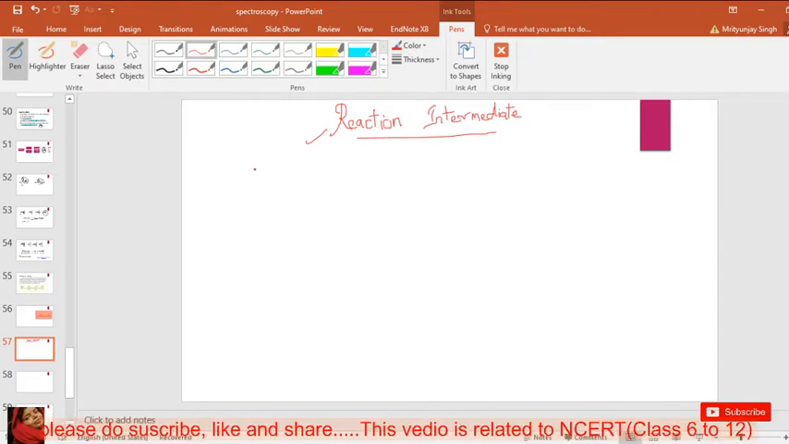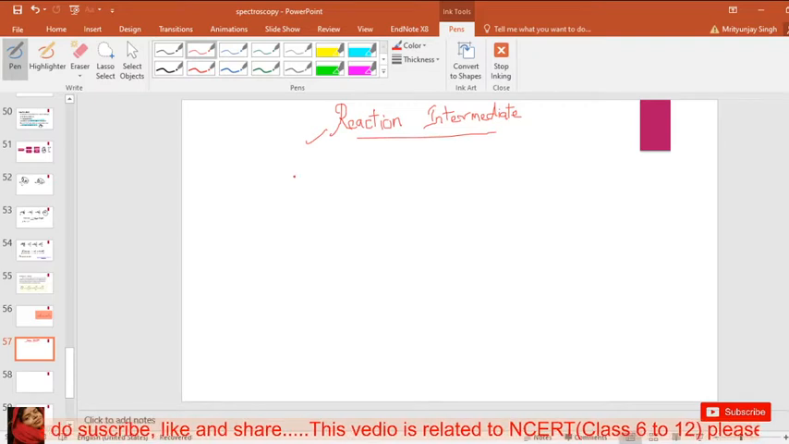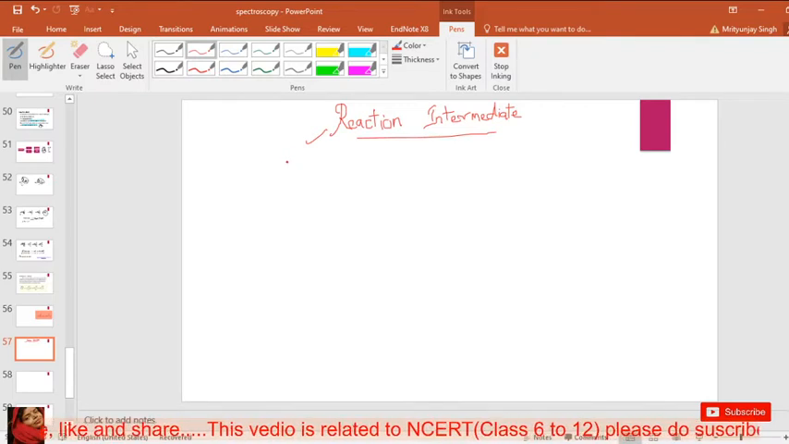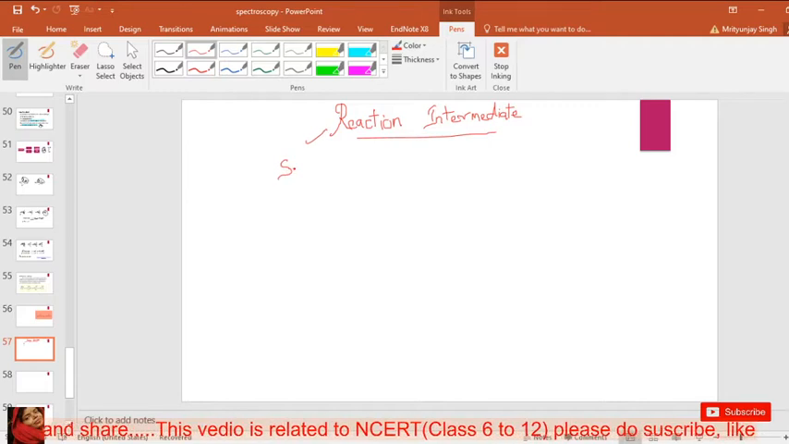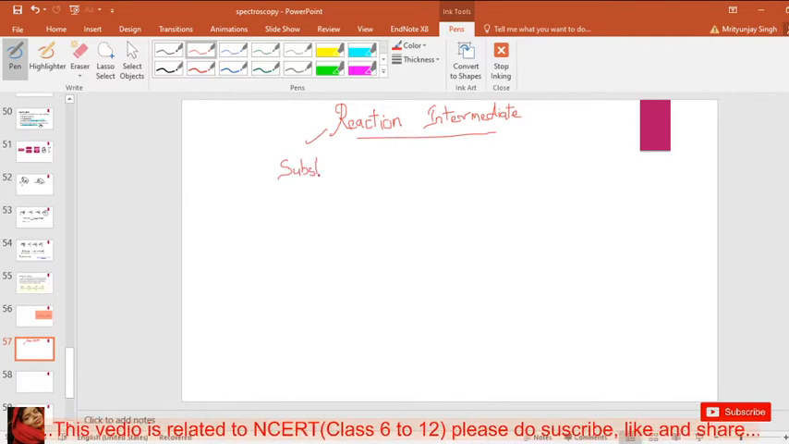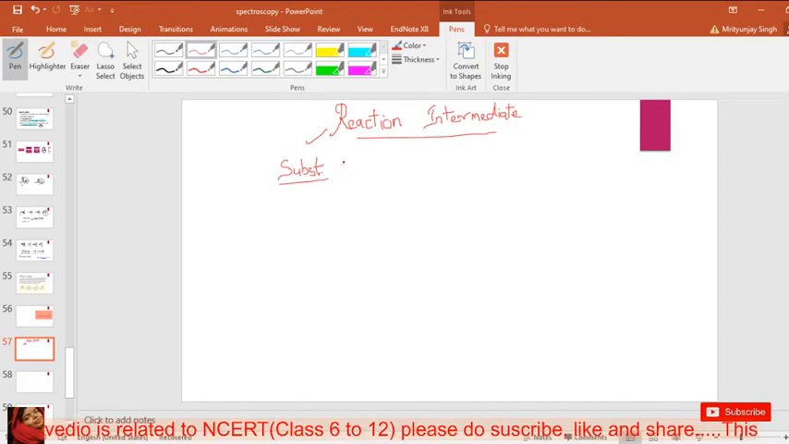So, firstly, substitution reaction. What is a substitution reaction? What is the meaning of substitution? Substitution means replacing any group. So in a substitution reaction, a group is replaced.